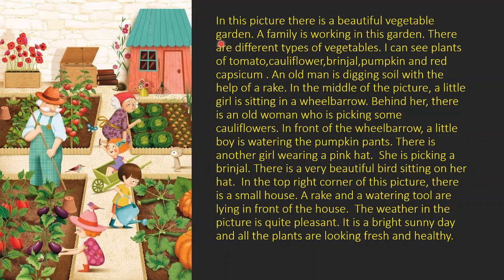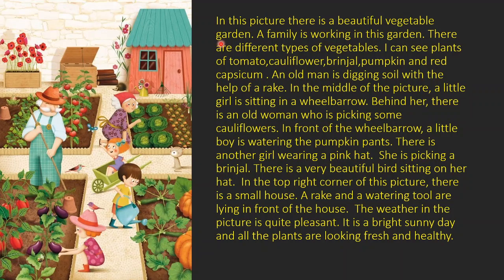An old man is digging soil with the help of a rake. In the middle of the picture, this is preposition of place, this whole phrase in the middle of the picture. Okay, you should know these phrases. In the middle of the picture, a little girl is sitting in a wheelbarrow. Behind her, there is an old woman who is picking some cauliflowers.